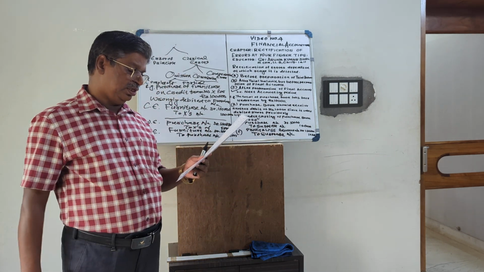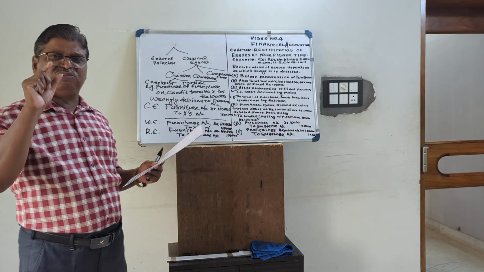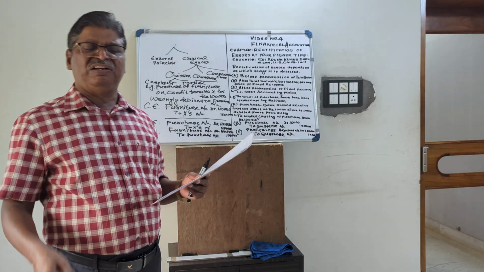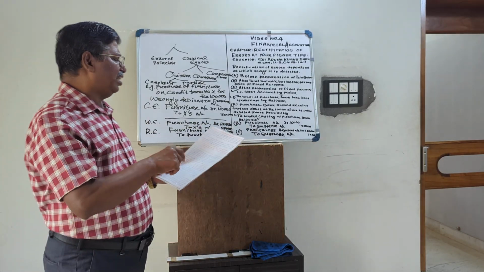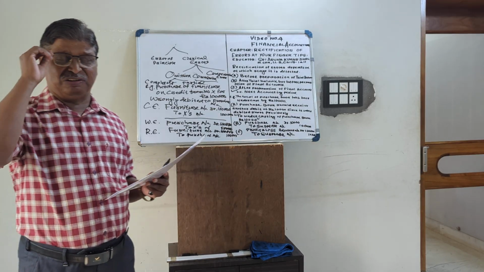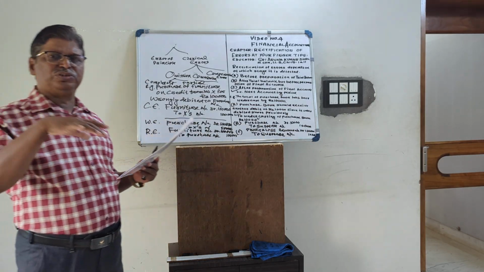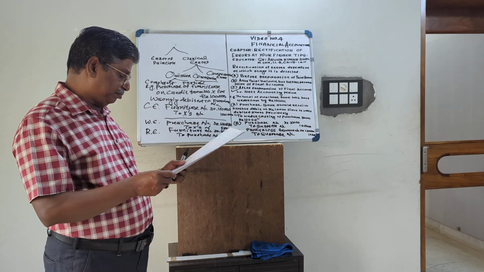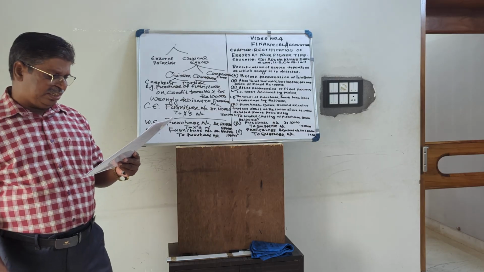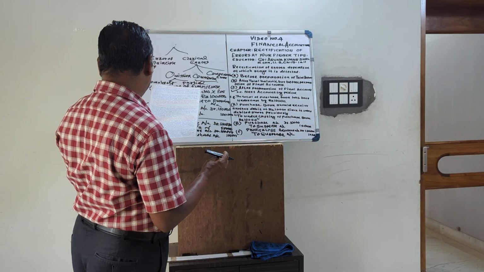To avoid this, correction of all amounts related to nominal accounts, that is expenses and income. All of you know, in case of nominal accounts, all expenses and income will be closed by transferring to profit and loss account and ultimately transferred to capital account, added to or deducted from the capital account. But personal and real accounts will have balances. They will show either asset or liability. To avoid this, correction of all amounts concerning nominal accounts, that is expense and income, should be through a special account. We can write prior period items.